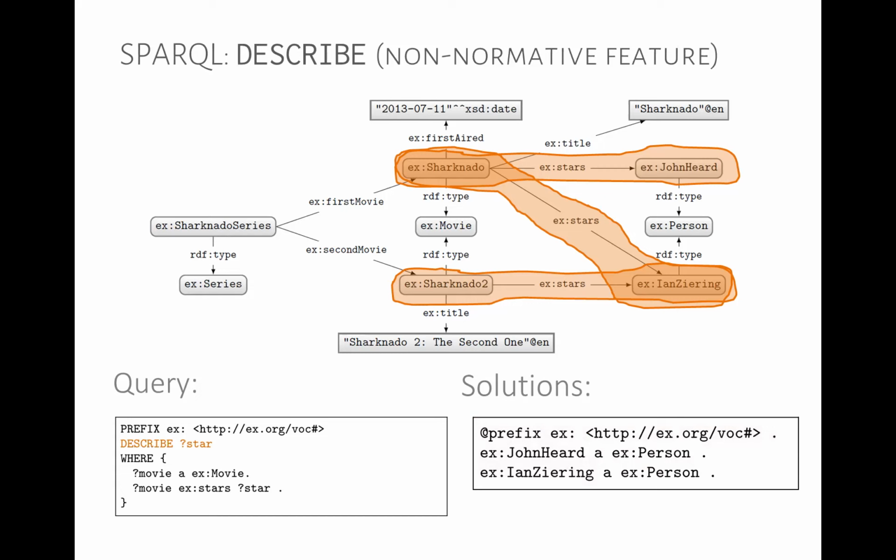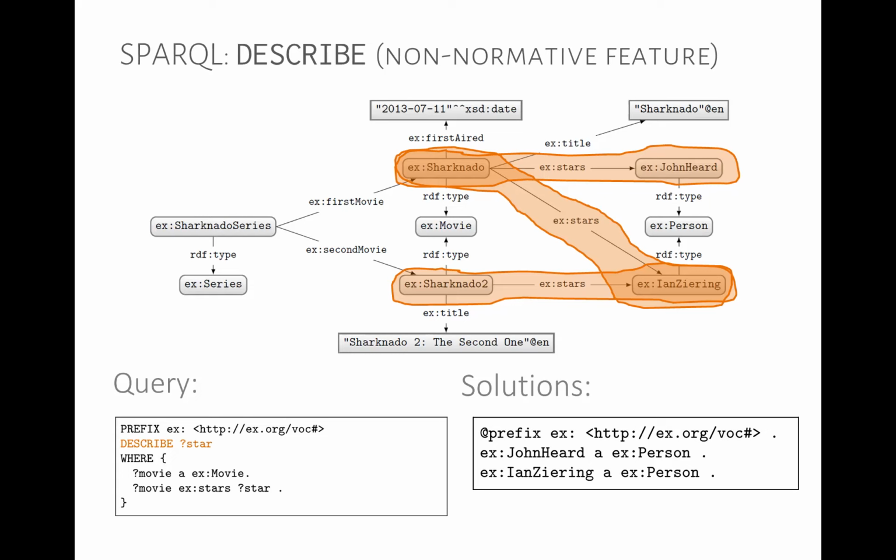Our last kind of query type, which is not very used, but is used in certain circumstances for linked data, which we'll talk about a little later in the course, is describe. It's a non-normative feature. The SPARQL standard said, okay, we're going to add this describe thing, but we're not going to define what it returns. So there's only really a syntax and an intuition. The intuition is that if you use describe, it says give me some RDF data about the results. In this case, we have the same query as before, and we put describe star. It says give me some RDF data that describes all of the stars.